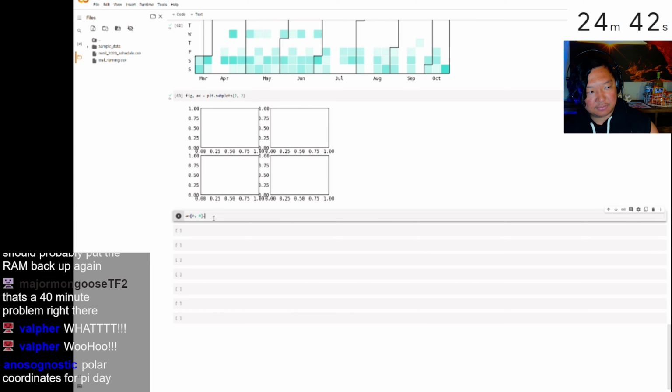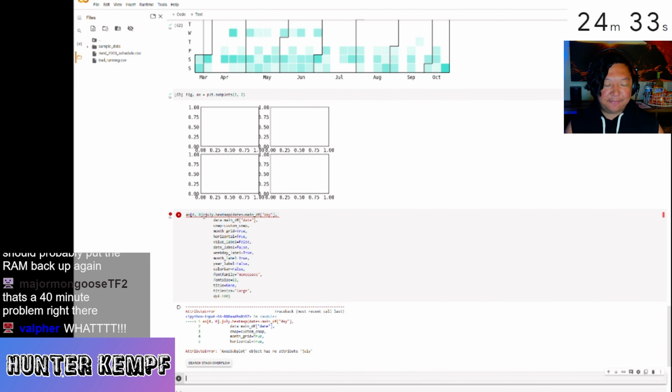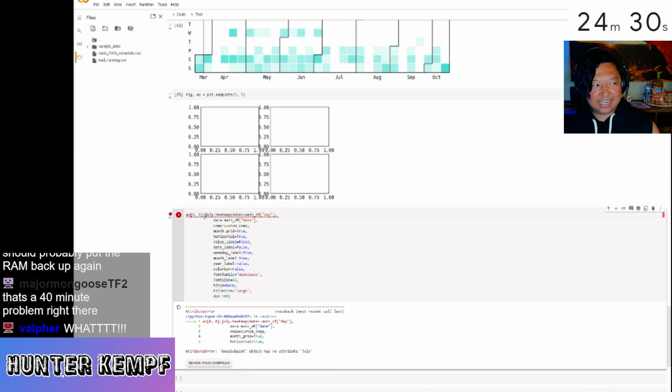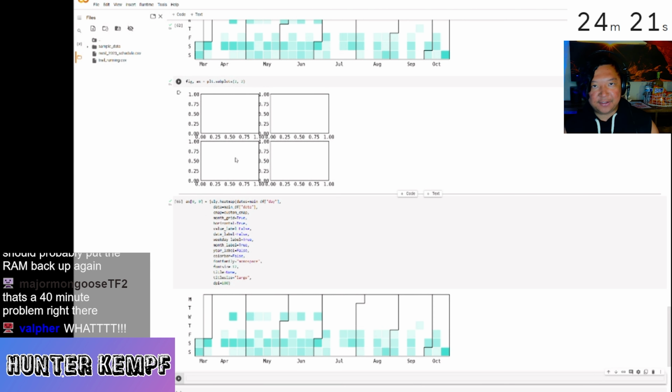Hunter, you good for an interview right now? Yeah, sure. You seem like you jumped out ahead, really far ahead, using some heat map date visualization tools. It looks like you're also trying to jump into some subplotting in Matplotlib. How do you feel like this is going versus how your first Viz Buzz was going?